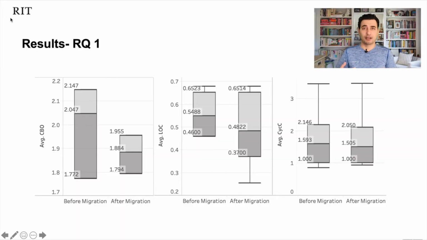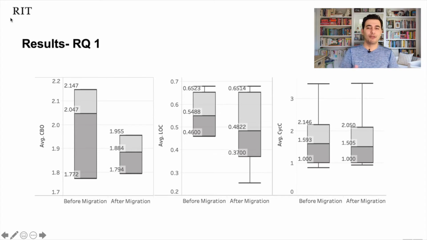We can see clearly that the coupling went down, and cohesion is not here. What we show is the lack of cohesion, so it's the opposite of cohesion. It also went down, which means the cohesion went up. Good software quality has to have low coupling and high cohesion, and here you can see low coupling and low lack of cohesion. And you also see the complexity went down.